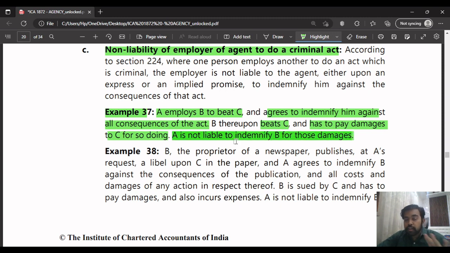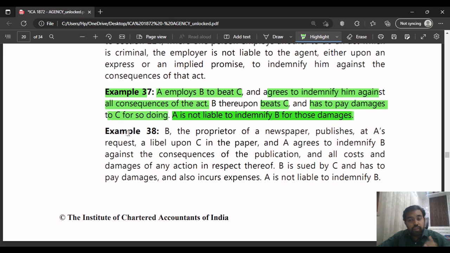Understood what they're saying? So in such a case, if A refuses to give the money for such consequence, then B, the agent, can't sue the principal for money. He need not indemnify the agent. The next example is also the same thing.